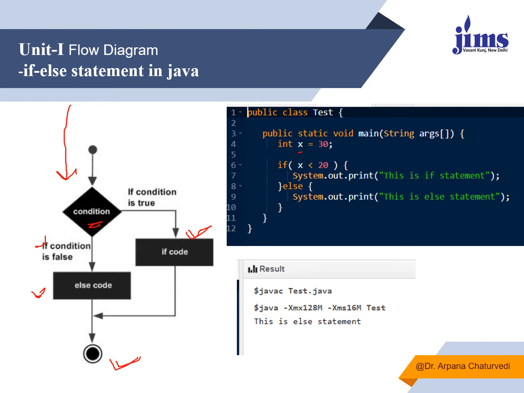As in this case, x is equal to 30. I am checking whether x is less than 20. 30 is not less than 20. As 30 is not less than 20, it will not execute this statement. It will check, as else is over here. It will come over here and execute this statement, because this statement is to be executed when the condition returns false, and here the condition is returning false. So it will show that this is an else statement.